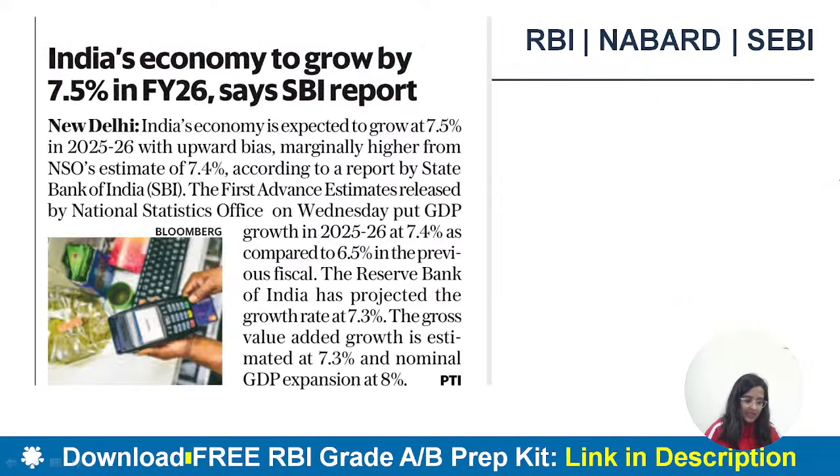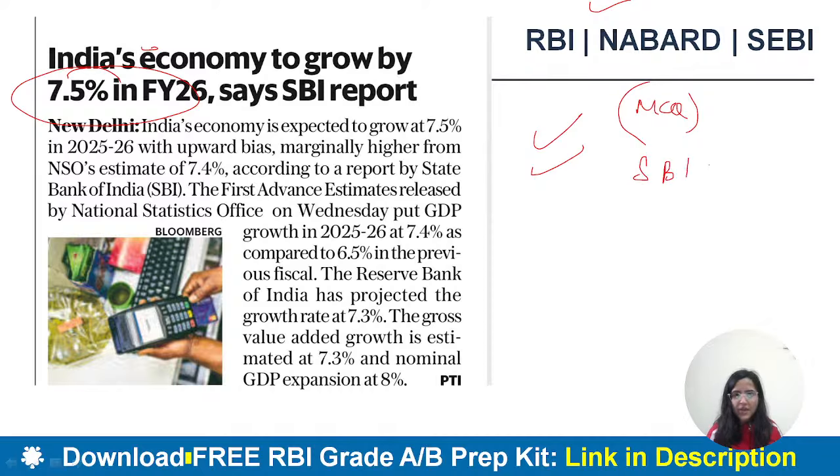Fine. Then there is this SBI report which says that India's economy will grow by 7.5% in financial year 26. Why this is important is, sometimes directly in the MCQ they can ask, according to this SBI report by State Bank of India, India's economy is likely to grow by what percent in financial year 26.